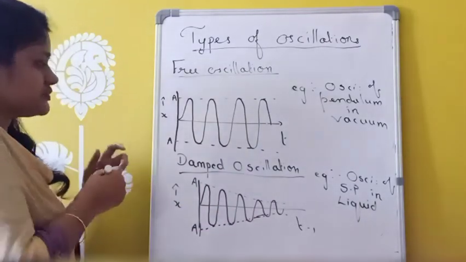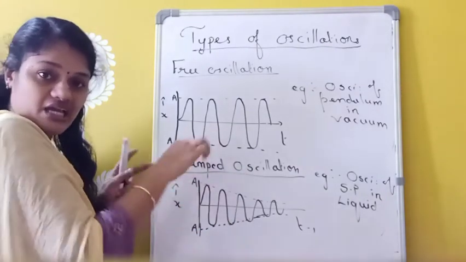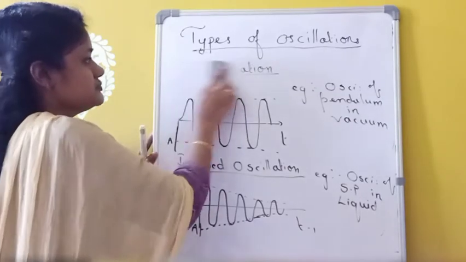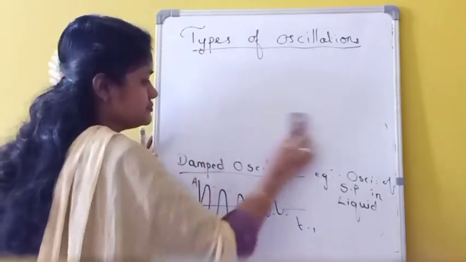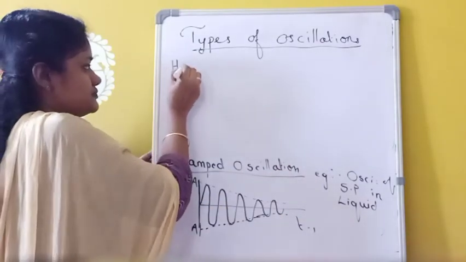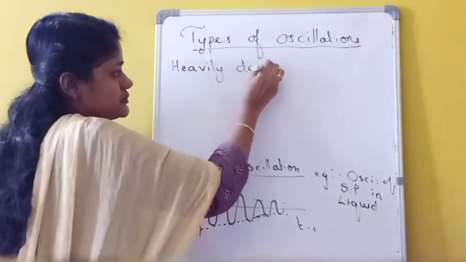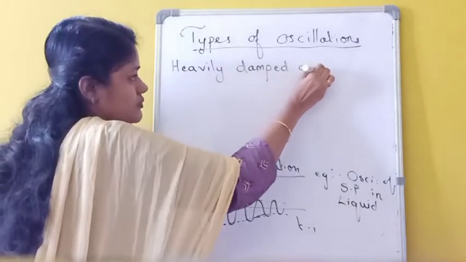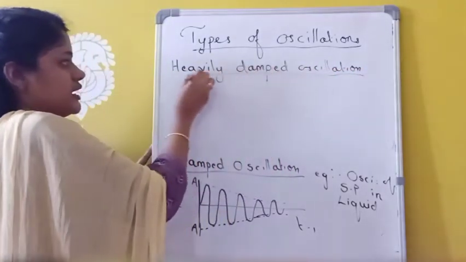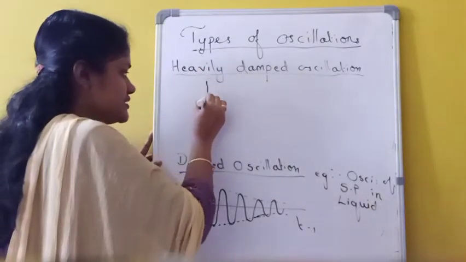Okay. Now there are two more conditions in the case of damped oscillation. The first one is heavily damped, and the other is critically damped. Heavily damped oscillation is a condition of damped oscillation. Here we have displacement with respect to time.